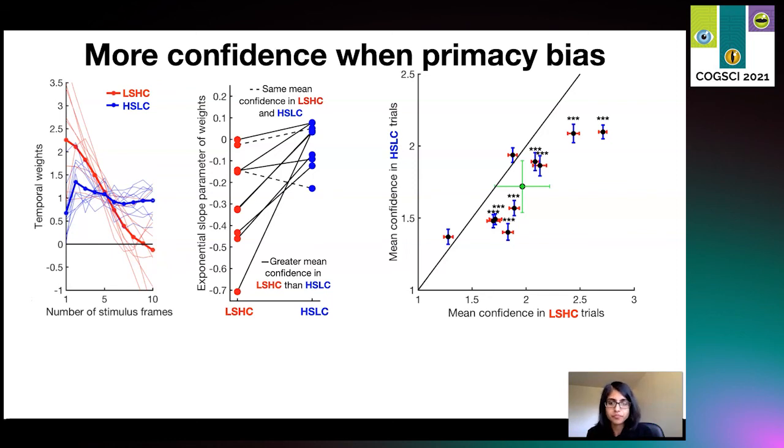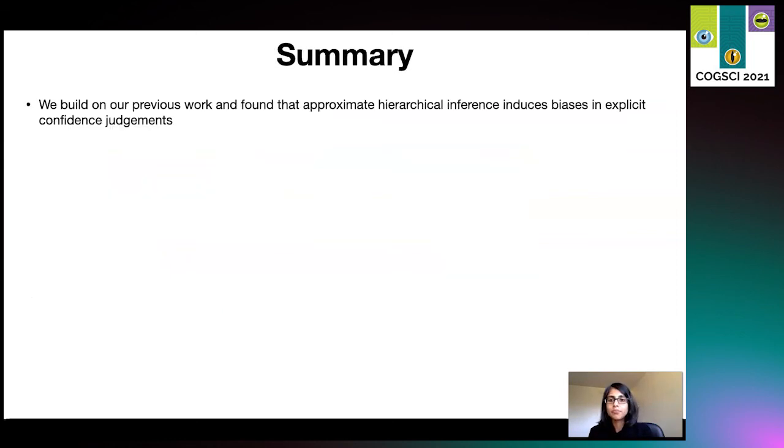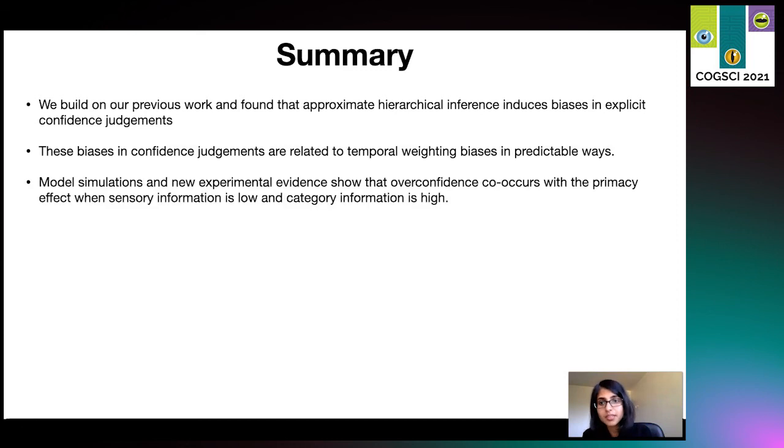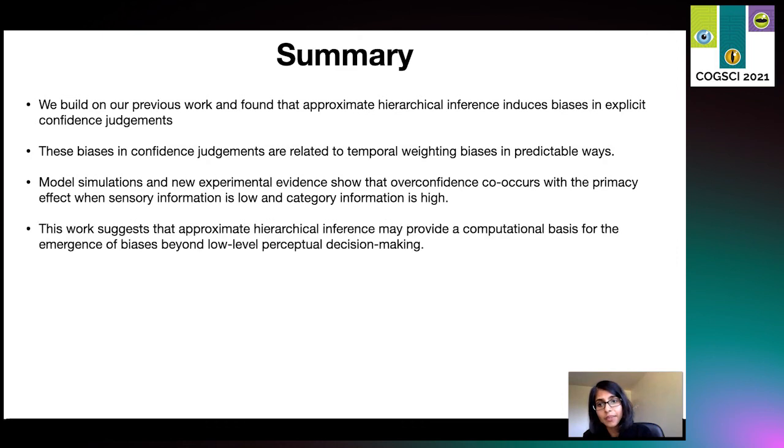Okay, to conclude, we built on our previous work and found that approximate hierarchical inference induces biases in explicit confidence judgments. These biases in confidence judgments are related to temporal weighting biases in predictable ways. Then we did model simulations and had new experimental evidence to show that overconfidence co-occurs with primacy effect when sensory information is low and category information is high.